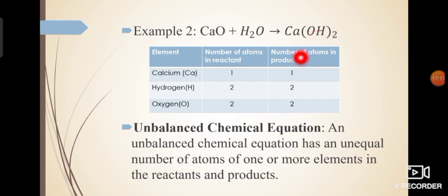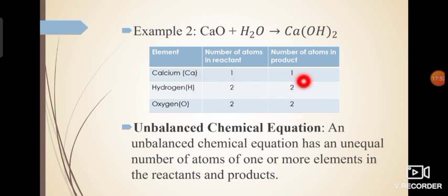Why? So the point of concern over here is that capital O and capital H, both of these are enclosed in a bracket. You can see the bracket over here, and 2 is written as a subscript outside the bracket. Now whatever is there within the bracket, this 2 subscript is going to be valid for both of these. Like only O and H is there, so the 2 subscript is valid for O also, and valid for H also. So what does it mean? That 2 oxygen atoms are there in this, so that is why I have written 2, and 2 hydrogen atoms are also there, so 2 is written over here.